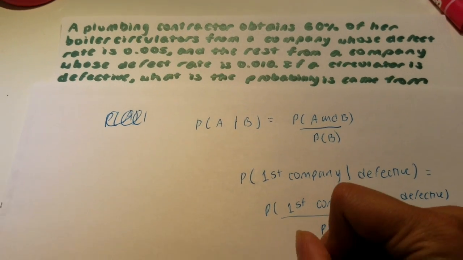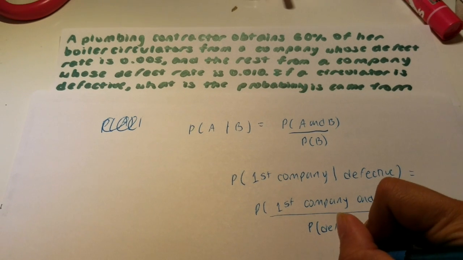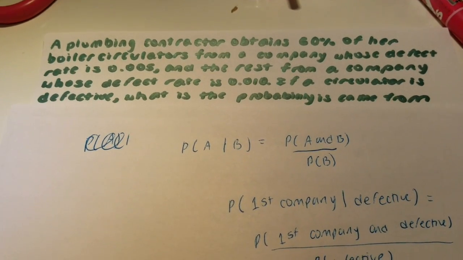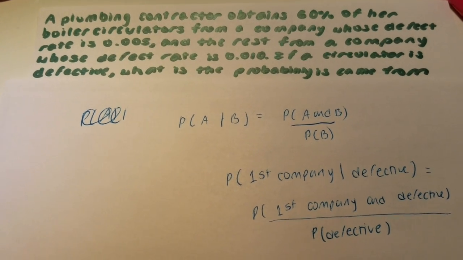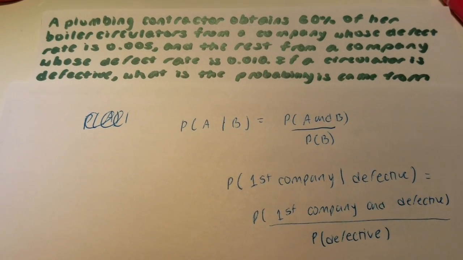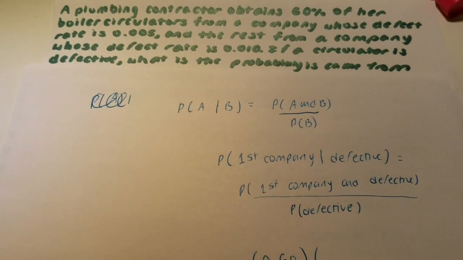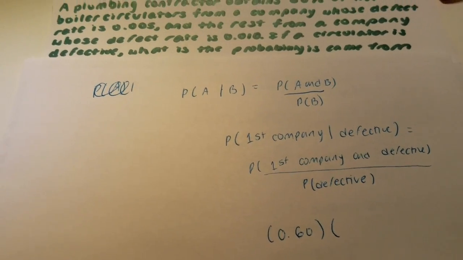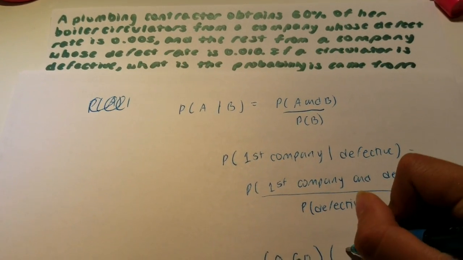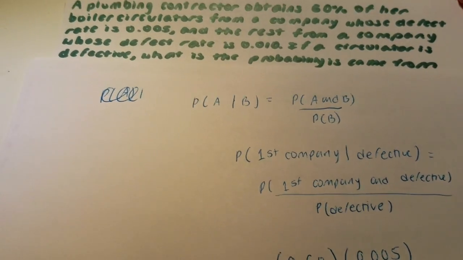So, it says that 60% of her boiler circulators is from a company whose defect rate is 0.005. So the probability of the boiler circulator being from the first company is 60%, and this defect rate is 0.005.